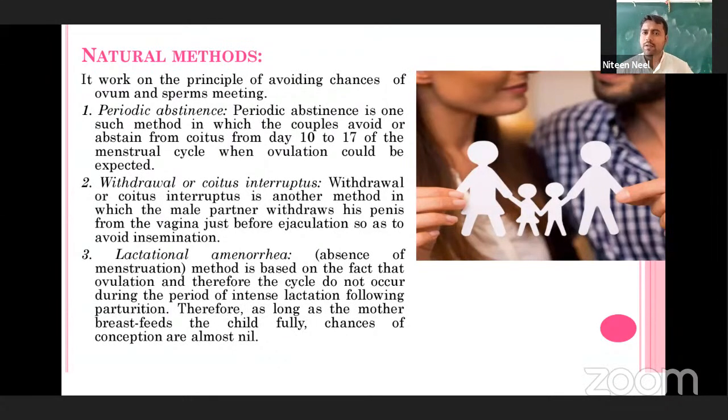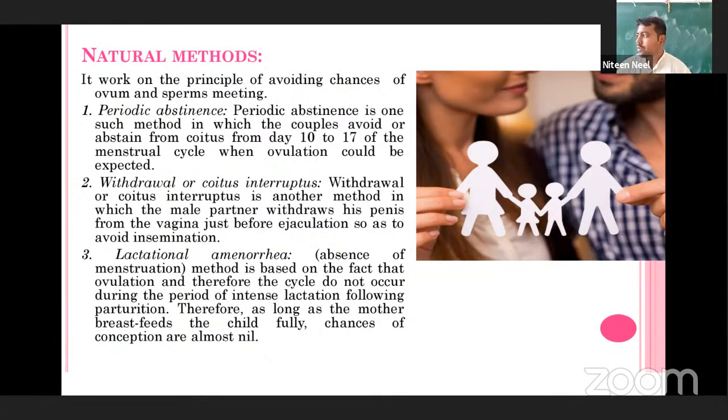So the first method is called periodic abstinence, that is, when periods are absent, right? During that time, if coitus or intercourse takes place, there is no baby or pregnancy going to happen. So periodic abstinence is one such method in which the couples abstain from coitus from day 10 to 17 of the menstrual cycle, when ovulation could be expected.